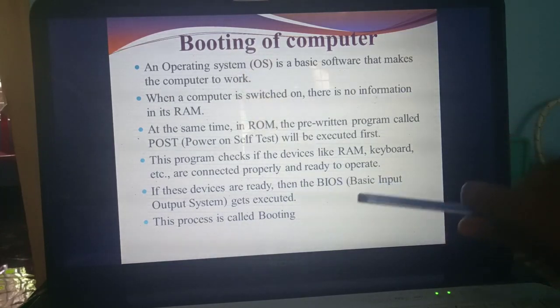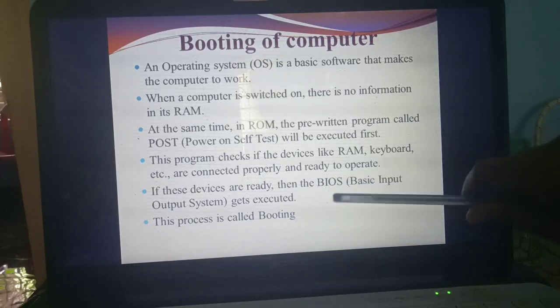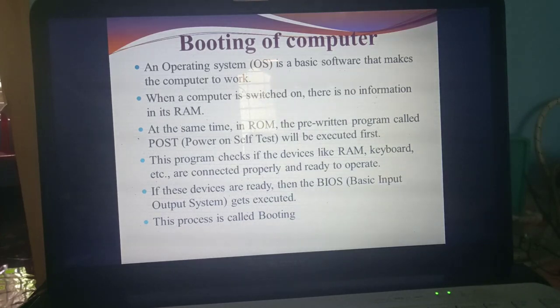What do you mean by BIOS? It means basic input output system. Understand what BIOS means? Basic input output system. So if all the devices are connected properly, this BIOS will be executed. Which will be executed first? BIOS. This entire process we call booting. Understand now what booting means?